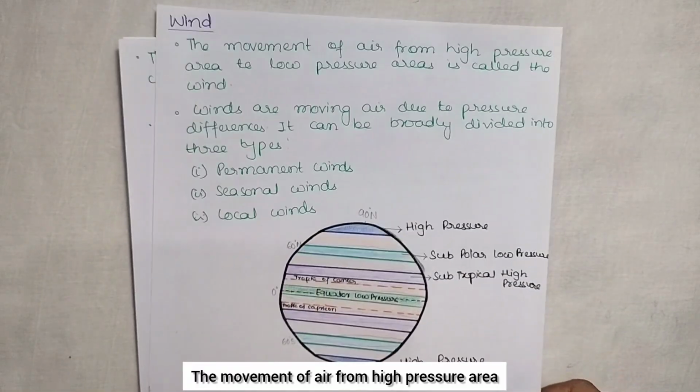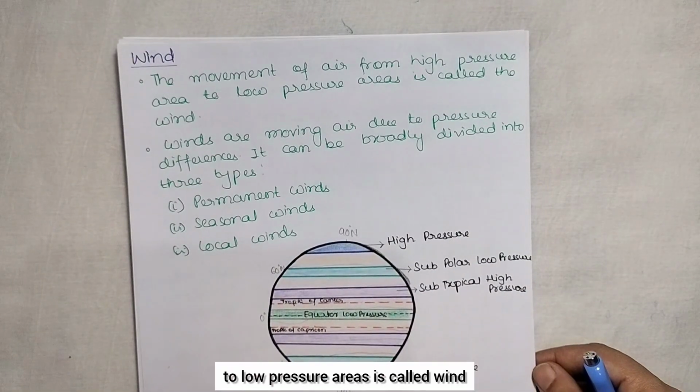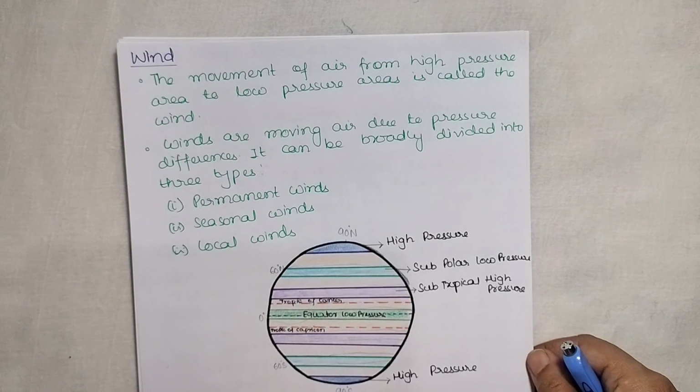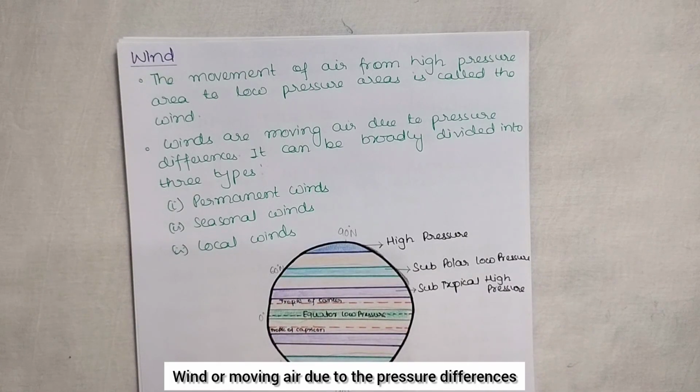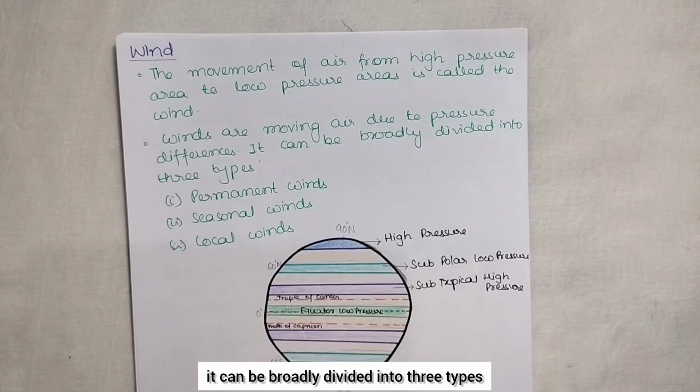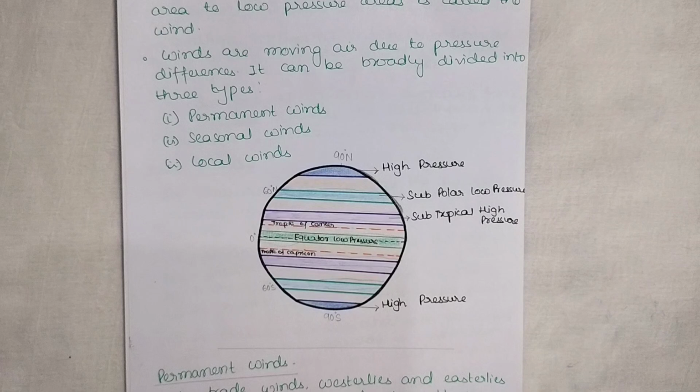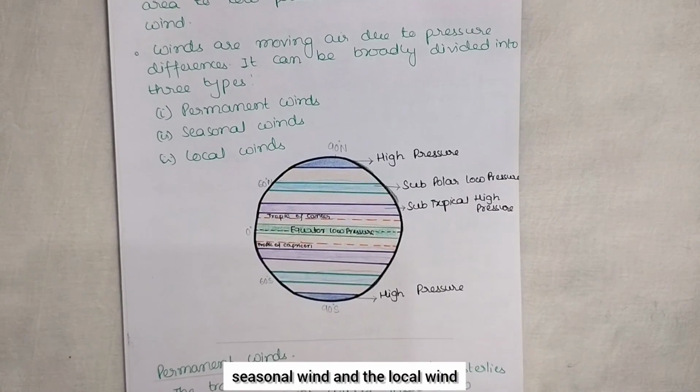The movement of air from high pressure areas to low pressure areas is called wind. Winds are moving air due to pressure differences. It can be broadly divided into three types: the permanent wind, seasonal wind and the local wind.